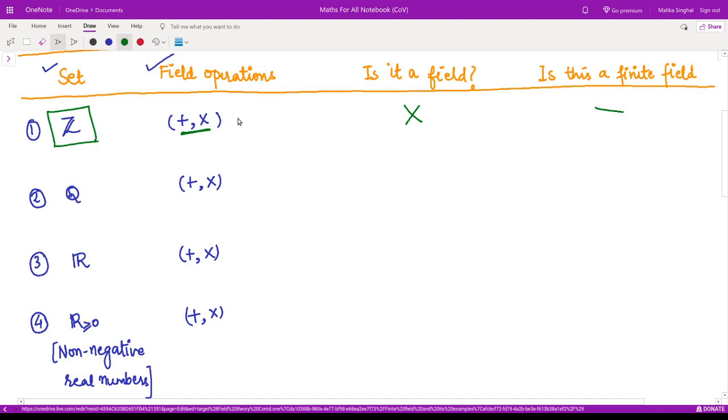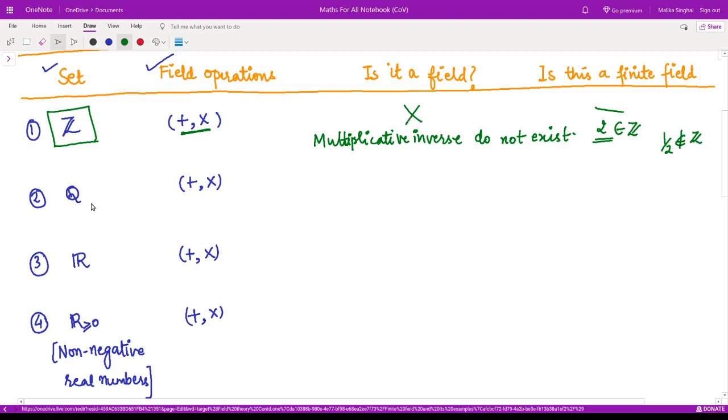The reason is that the multiplicative inverses do not exist. For example, if you have the number 2, which is an integer, we do not have its multiplicative inverse 1 by 2 in the set of integers. Therefore, this is not a field, right?